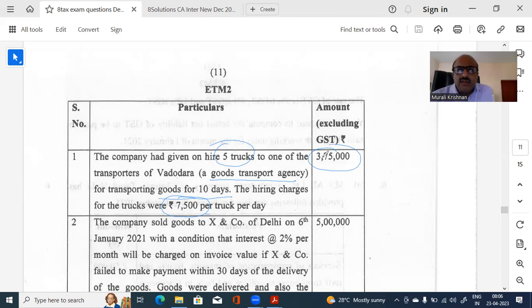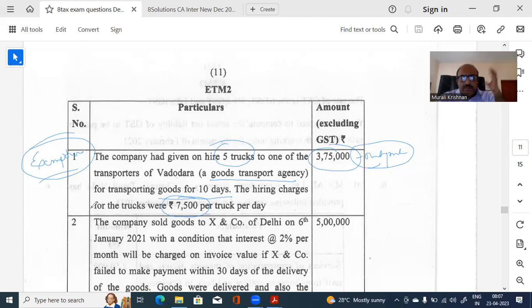Now the question is whether this will be an output liability for him, because he is giving his trucks on hire to a goods transport agency. Is there an output liability or not, or is there an exemption for it under the exemption notification? That is what needs to be determined. So this is how you have to analyze the problem and where you have to search for it: where in your brain you have stored the data, and from there you have to pick it up.